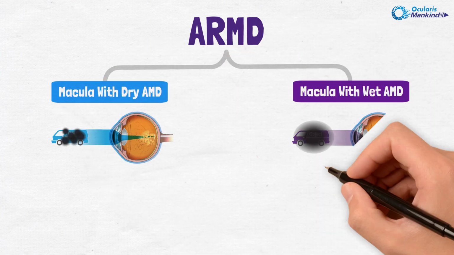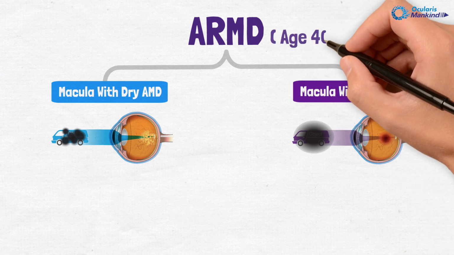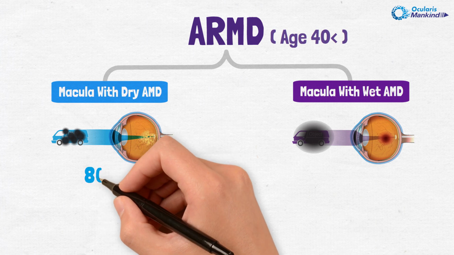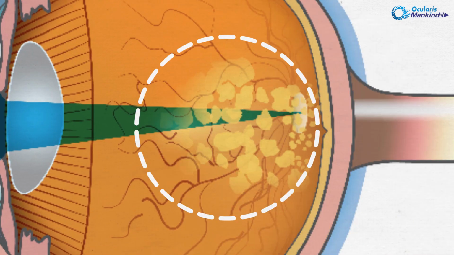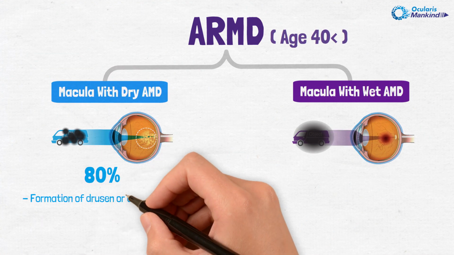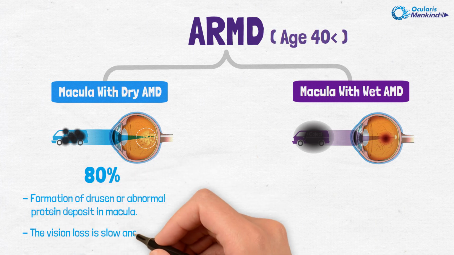Team, please pay attention to this picture. As we know, ARMD mostly affects people aged 40 and older, in almost 80% of the cases. The ARMD of dry type. In dry ARMD, there is a formation of drusen, or abnormal protein deposits, in the macula. In the case of dry ARMD, the vision loss is slow and progressive.